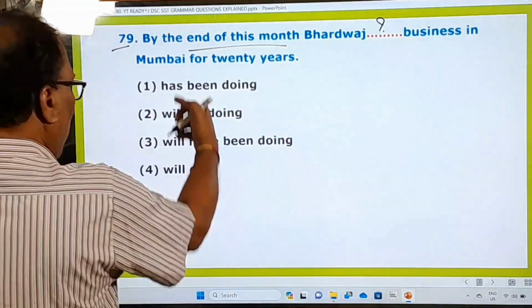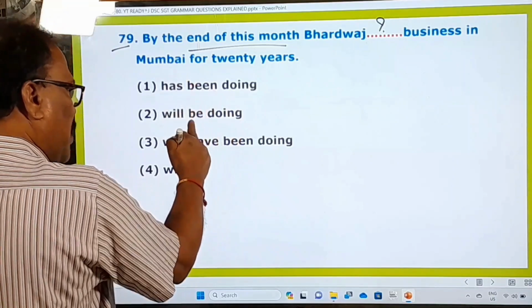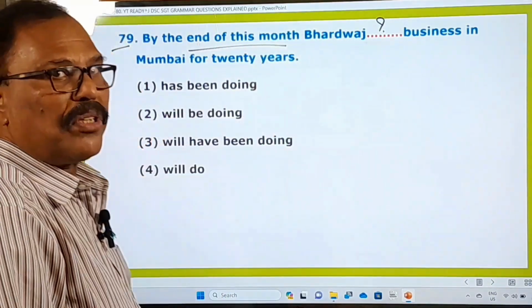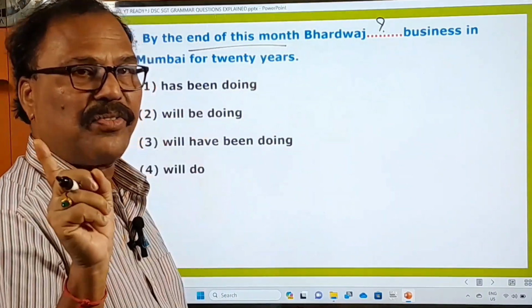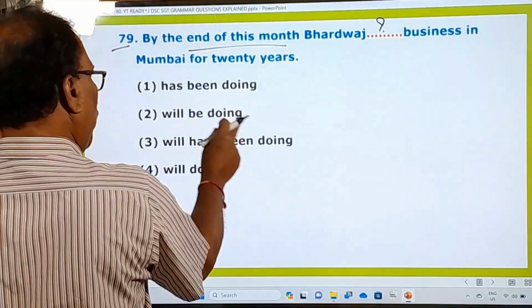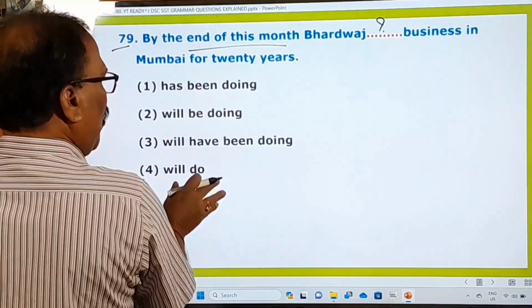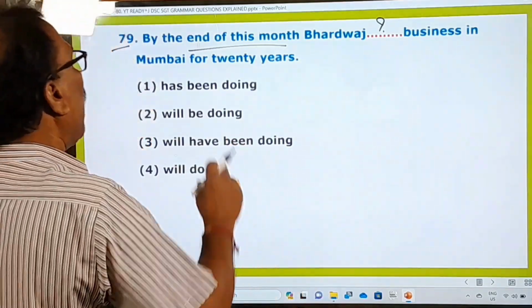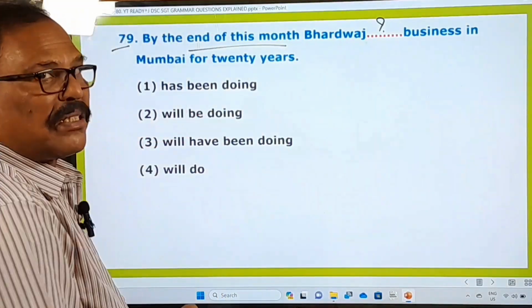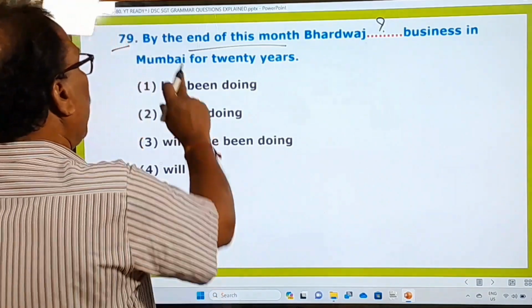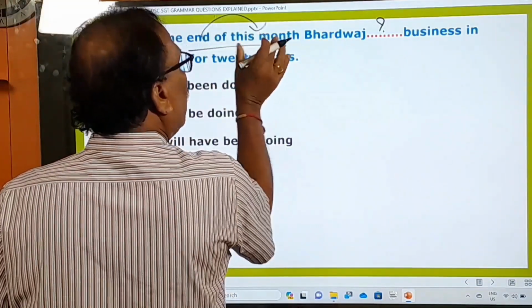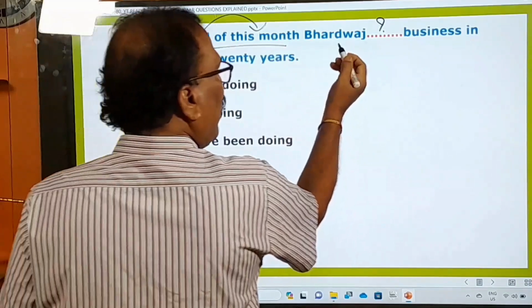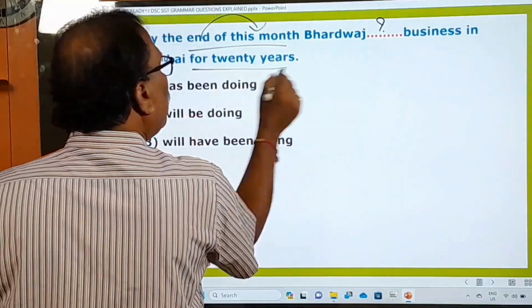So here, if you have seen all these options, you understand that this question is all about the use of the correct tense, right? So has been doing, will be doing, will have been doing, will do. So these are there. But now, in order to choose the right option, what to do? We have to just observe this sentence. What is this? By the end of this month, ee nelakariki Bharadwaj dash business in Mumbai for 20 years.